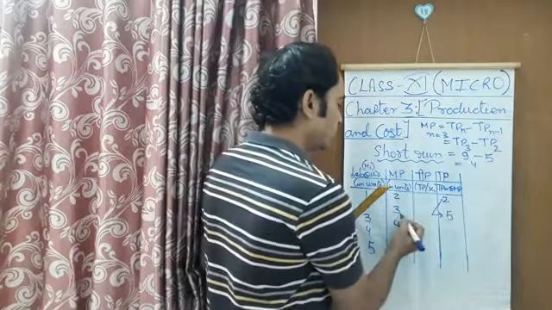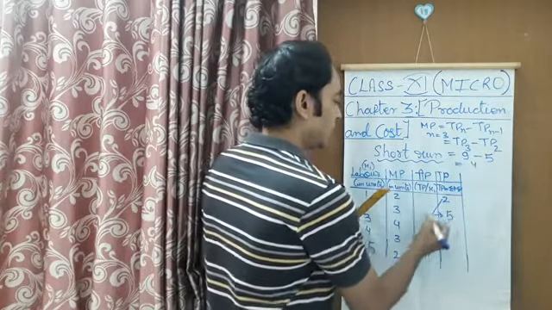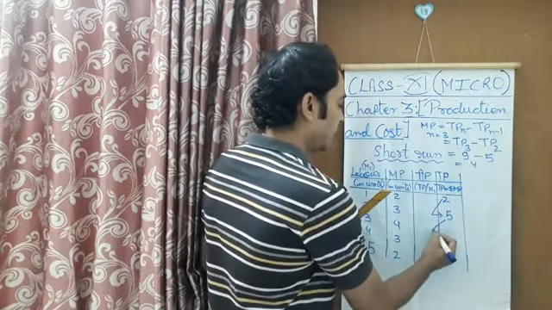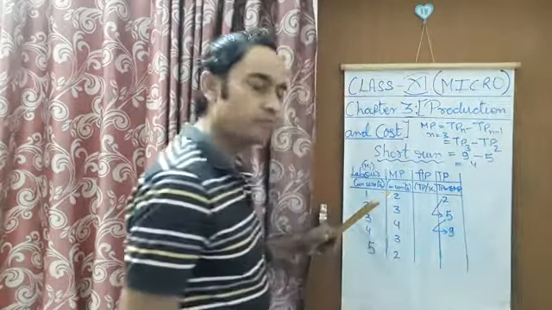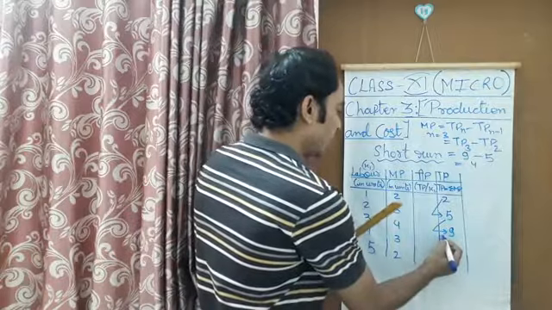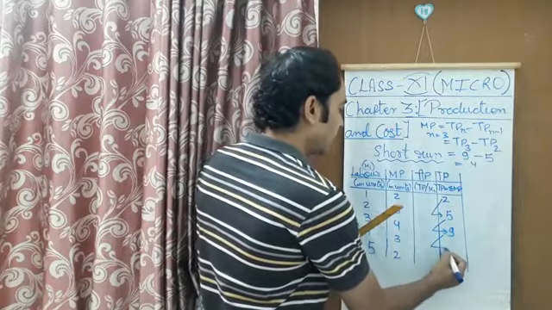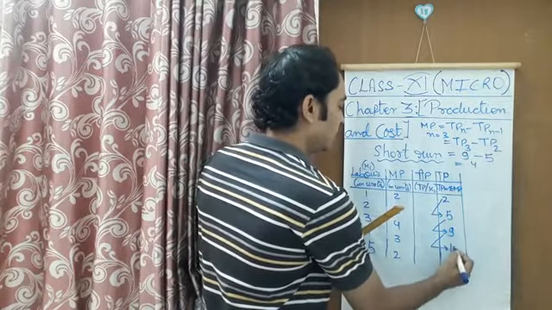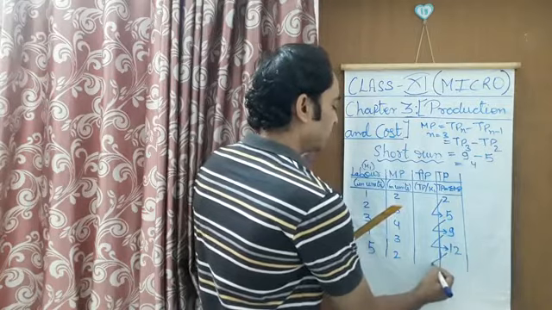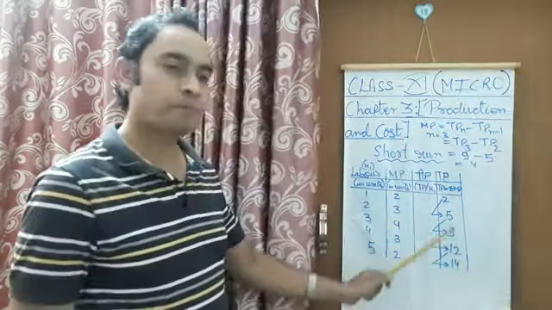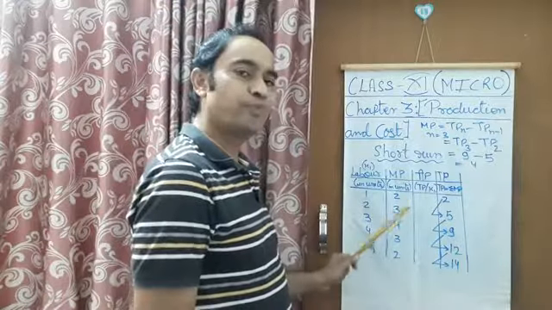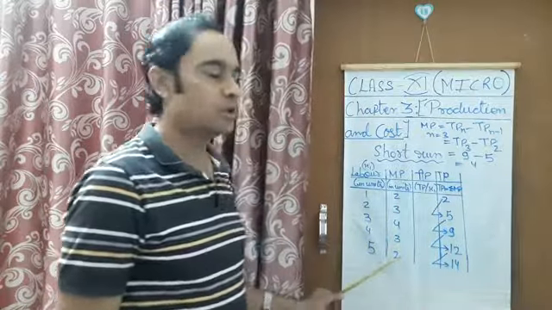Then again we'll add 4 with 5 and we'll get 9. Similarly, this 9 will be added to 3 and we'll get 12, and this 12 will be added with 2 and we'll get 14. So in this zigzag way, we start adding up the values of marginal product, right?